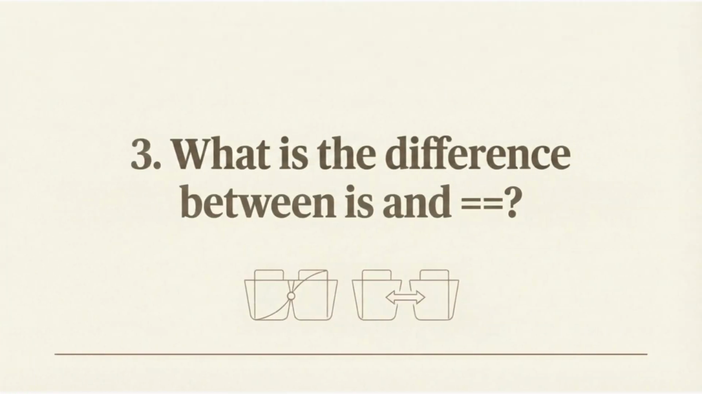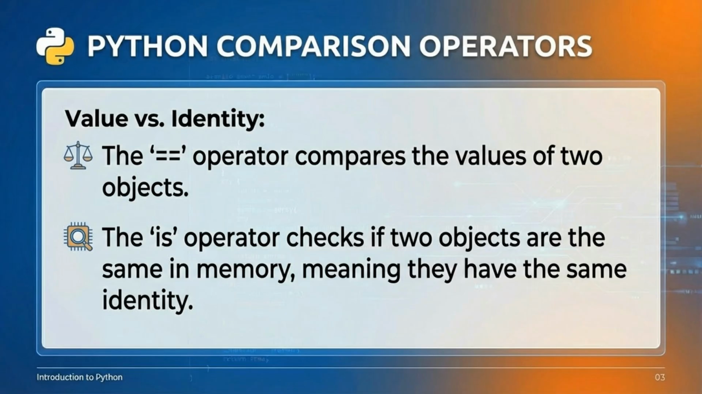What is the difference between is and ==? The == operator compares the values of two objects, while the is operator checks if two objects are the same in memory, meaning they have the same identity.